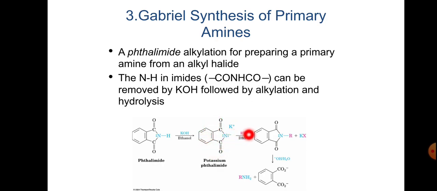And this, upon treating with alkyl halide RX in DMF, which is the solvent, dimethylformamide, gives N-alkyl phthalimide, and we get KX as the byproduct. This N-alkyl phthalimide, on hydrolysis in the presence of OH, gives primary amine RNH2 and phthalic acid.